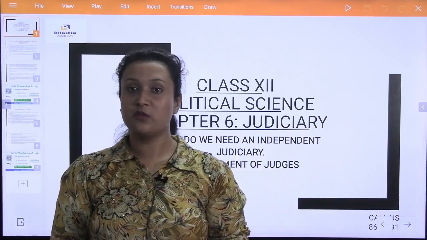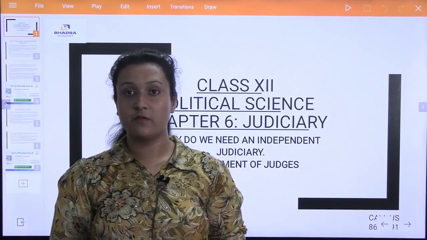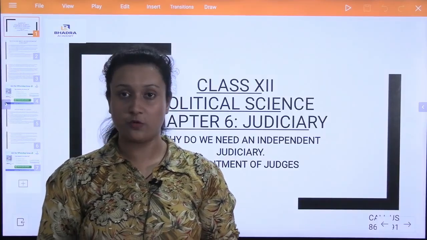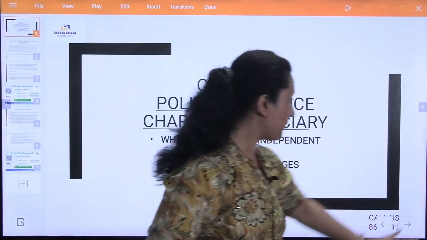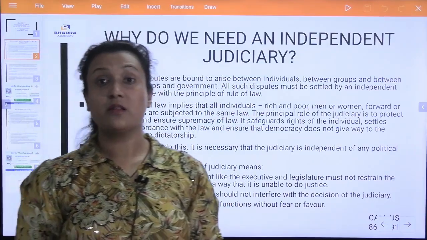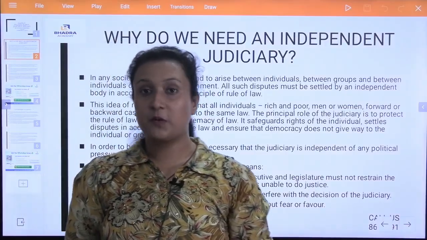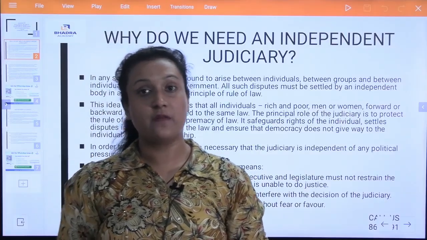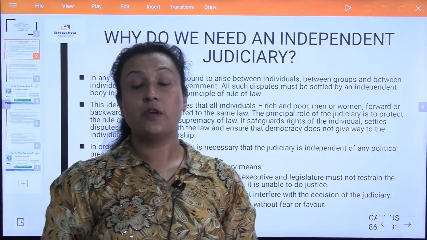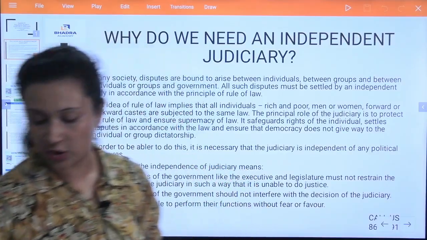The new topic name is Judiciary. This chapter is present in the class 12 book of political science, and today we will be understanding what we mean by judiciary. So let us begin. Why do we need an independent judiciary? What is the importance of an independent judiciary? We have understood about the legislature, the executive and the judiciary. Here we will be understanding about the third organ of the government, the independent judiciary.